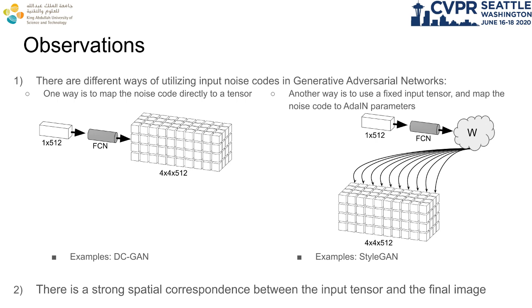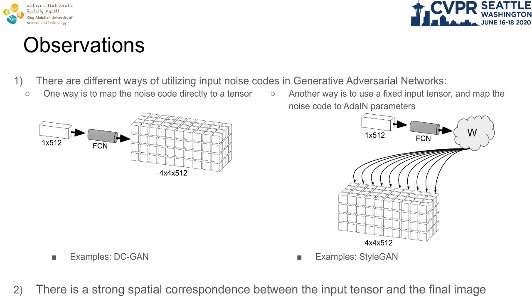Our method is guided by two observations. First, there are multiple ways of using input noise codes. The traditional way is to directly map the noise code to a tensor. An example of this is DCGAN. A more recent way is to use the noise code to compute instance normalization parameters for each channel in the network. Examples of this are style-based generators.